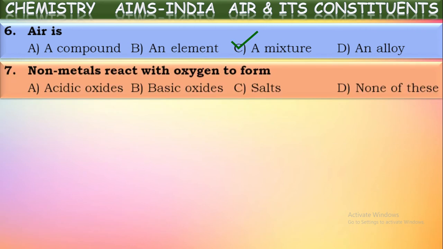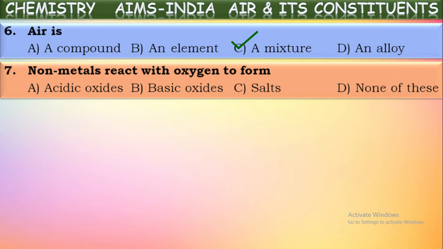Non-metals react with oxygen to form what? Non-metals react with oxygen and form respective non-metallic oxides. These non-metallic oxides, when dissolved in water, generally form acids. So we can say non-metals react with oxygen to form acidic oxides in general.